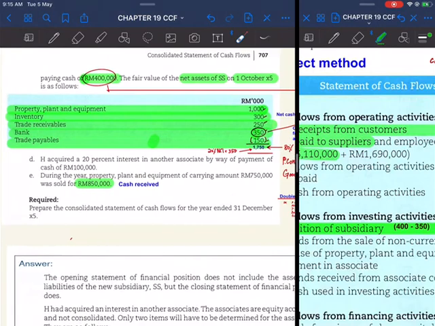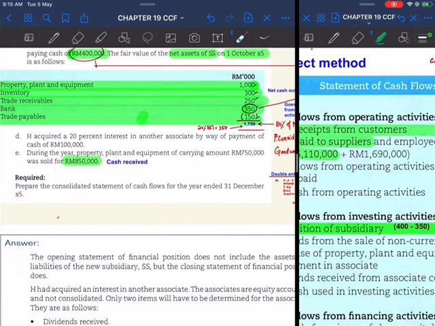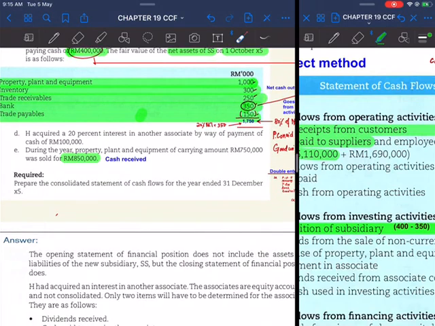Okay, next, additional information, part D. H acquired 20% interest in another associate by way of payment of cash. So this is acquisition of an associate company, and the holding company acquired 20% of this associate company by paying cash of 100,000.